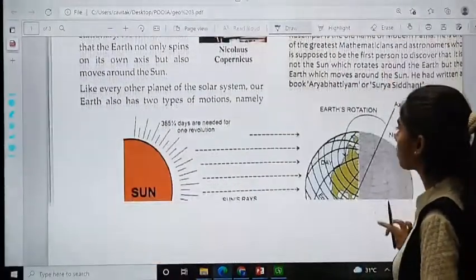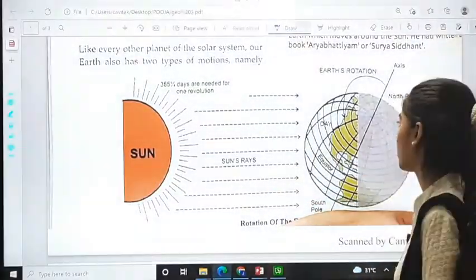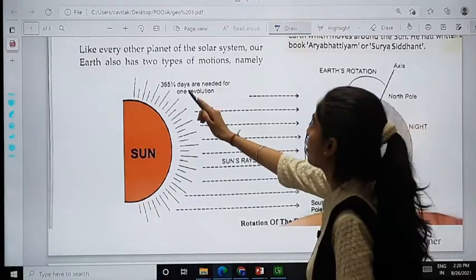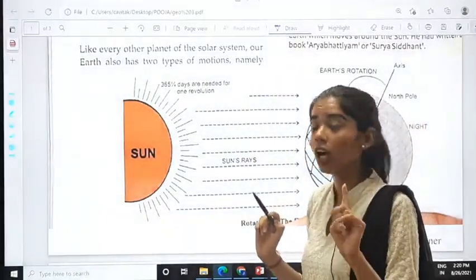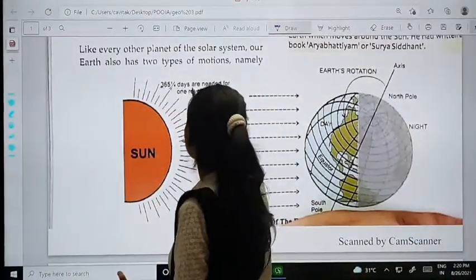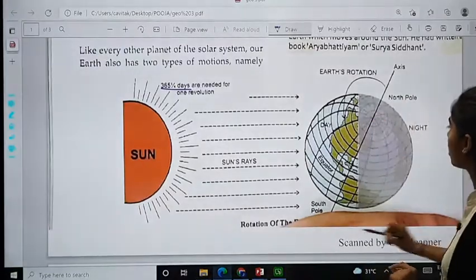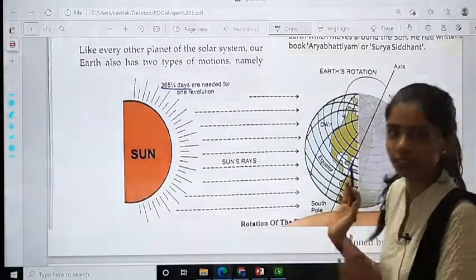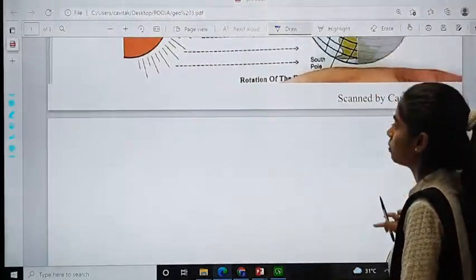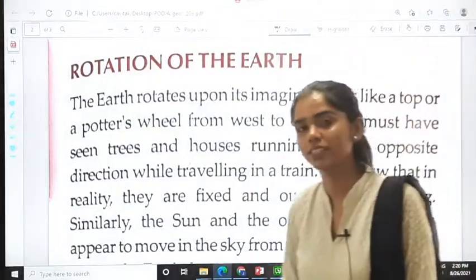Now see all of you over here. The sun rays fall directly on the earth. 365 and 1/4 days are needed for one revolution. How much time? 365 and 1/4 days. So, this is the earth's rotation they are showing. This is the process.